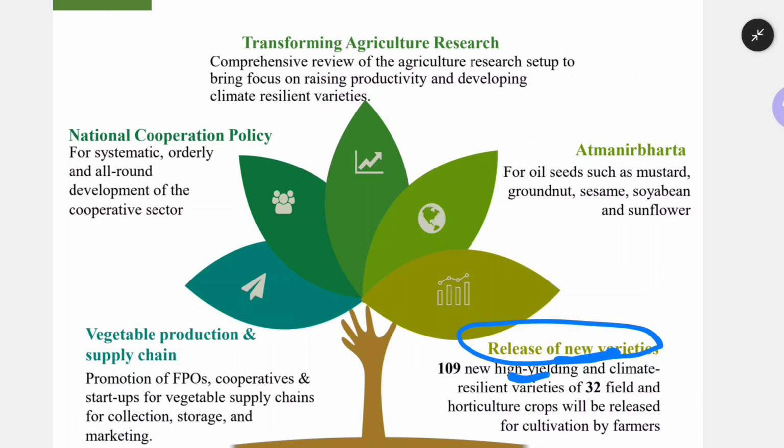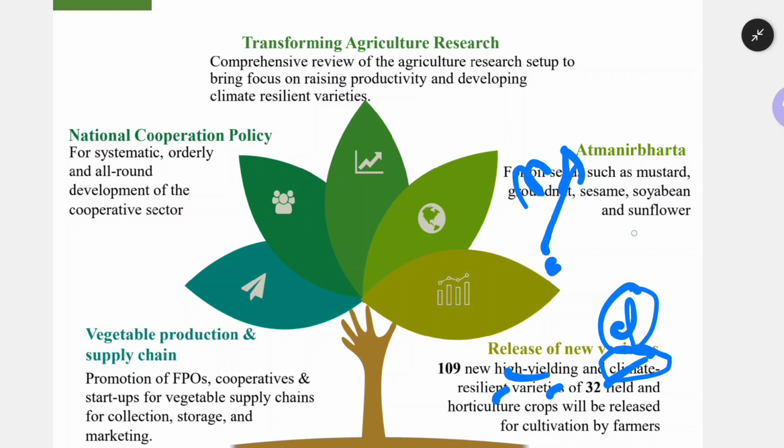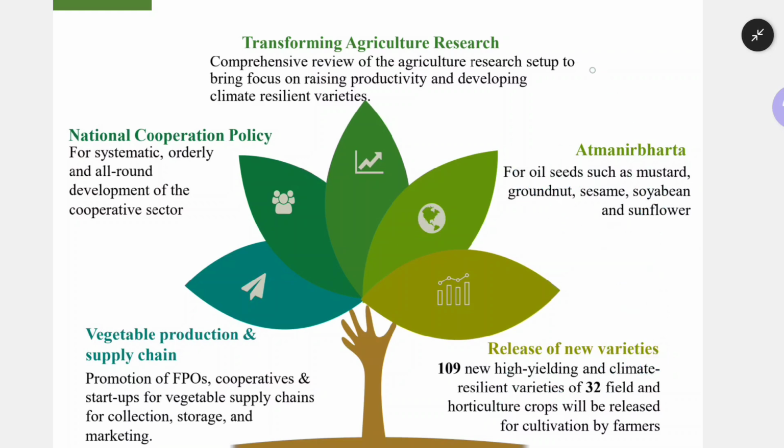New varieties are nothing but high yielding varieties. It means you put one seed and you get many grains. These kinds of seeds are called high yielding seeds. Plus, if any flood or drought is there, then climate resilient varieties. So one seed will give more grains, and whatever the climatic conditions, the seeds will still grow properly. If you give those seeds to the farmers, obviously the yield will be high.